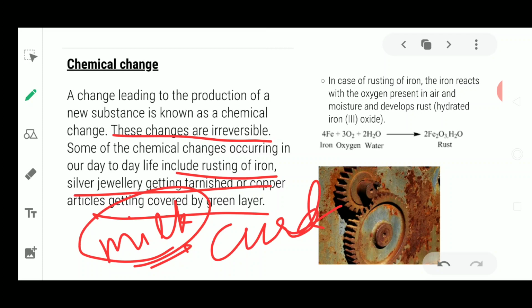Now the curd has very different properties from the milk. It has acid in it now, lactic acid. So this lactic acid is going to settle down. Would you be able to bring this curd back into milk?